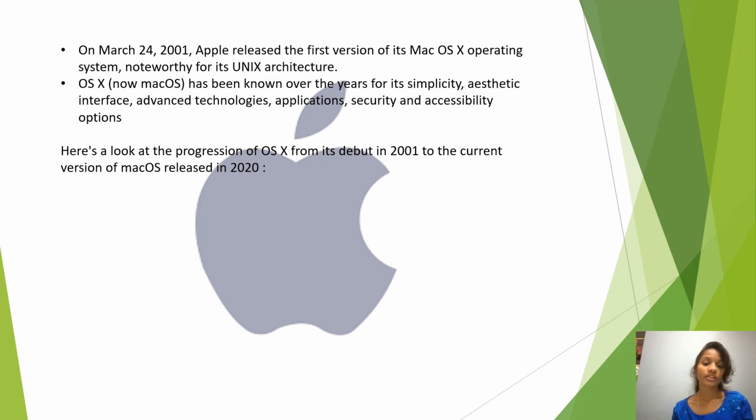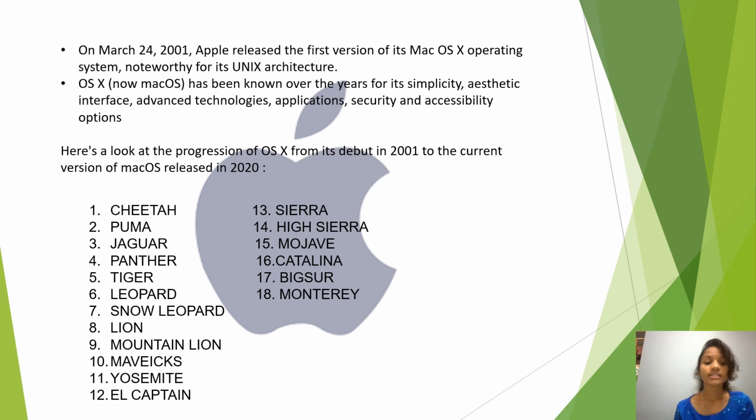Now let us look at Mac OS 10 from the date it was released till now, and how many variations, changes, or updates have been made. These are all the updates we came across from 2001 to 2020. At first Cheetah, then Puma, Jaguar, Panther, Tiger, Leopard, Snow Leopard, Lion, Mountain Lion, Mavericks, Yosemite, El Capitan, Sierra, High Sierra, Mojave, Catalina, Big Sur, Monterey.